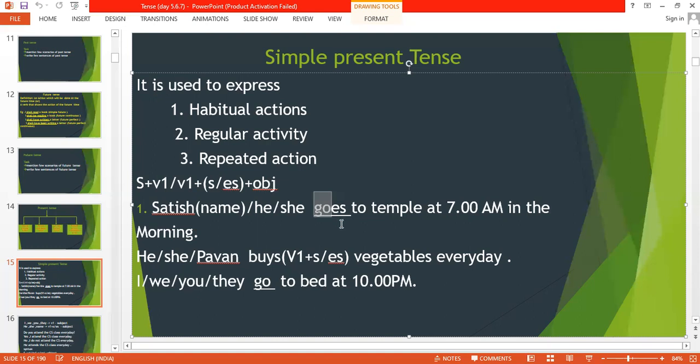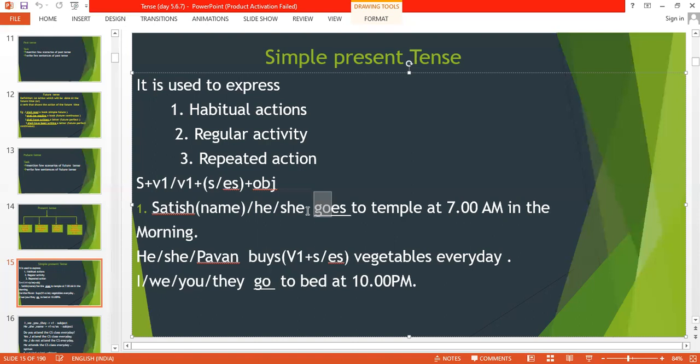And in other cases you just have to go with S. So Satish goes to temple at 7 a.m. in the morning. As Satish is a name, with name we need to add S or ES. In case of he or she as well, we have to use the same thing: he goes to temple at 7 a.m. in the morning. In case of she as well, the same thing. Hope you are getting the point.